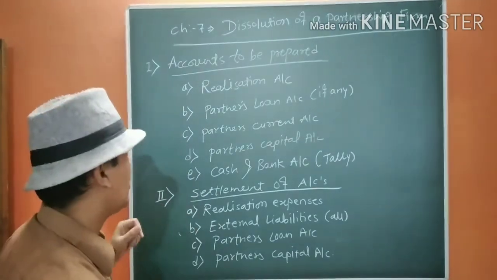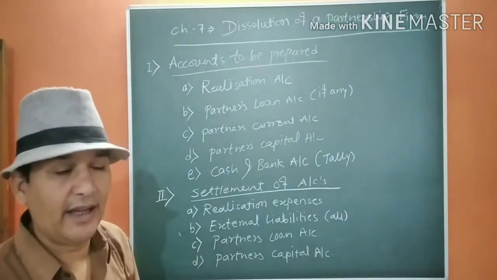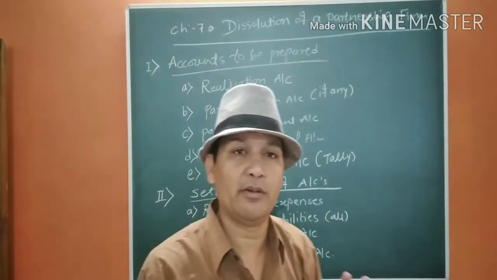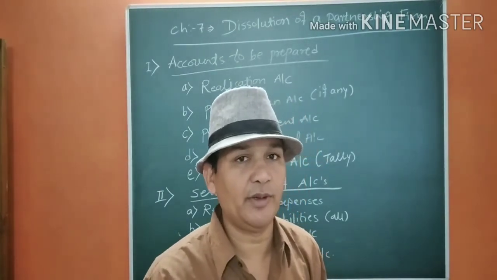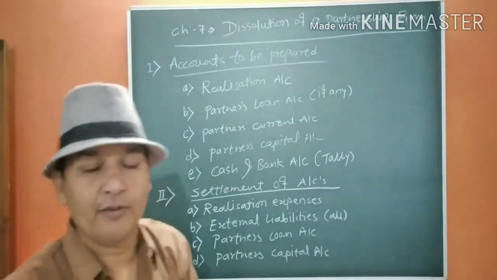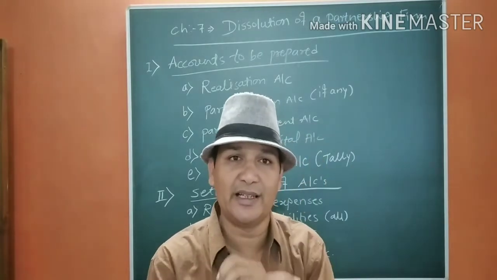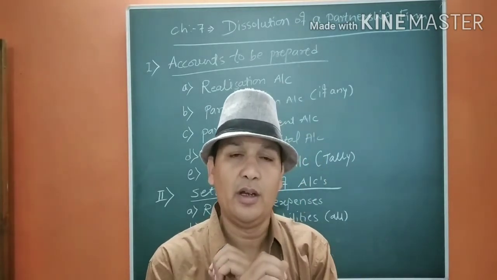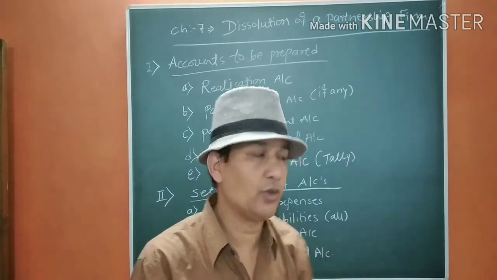That loss or profit will be distributed between the partners in their profit sharing ratio, that is the old ratio. In this case we don't have any other ratio than the old ratio, because there is no change in the agreement between the partners. That's why in this chapter we are going to have only one ratio, that is the old ratio, neither gaining ratio nor sacrificing ratio. We are not having any other ratio.